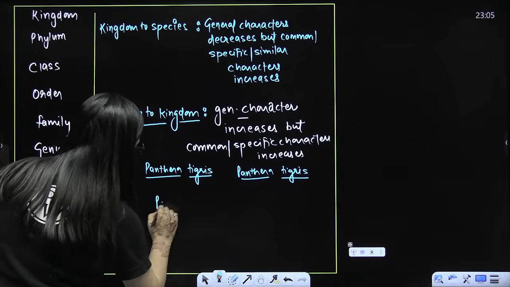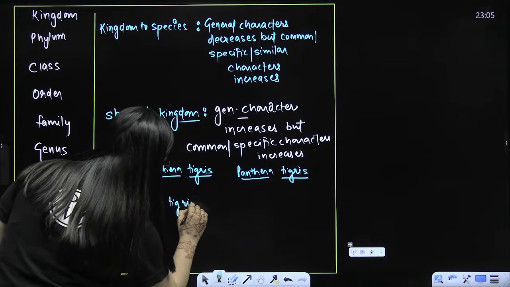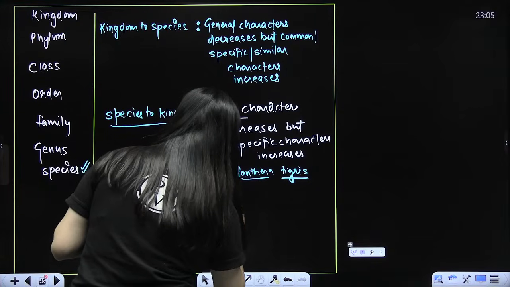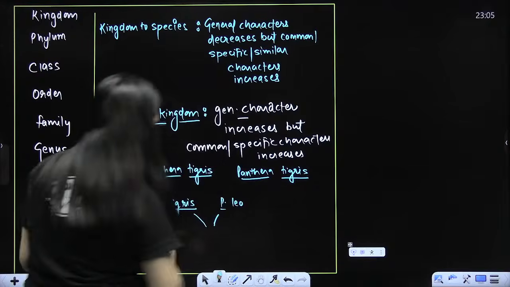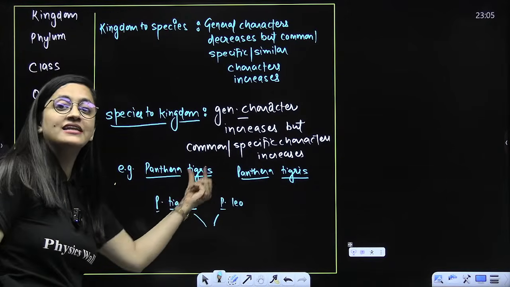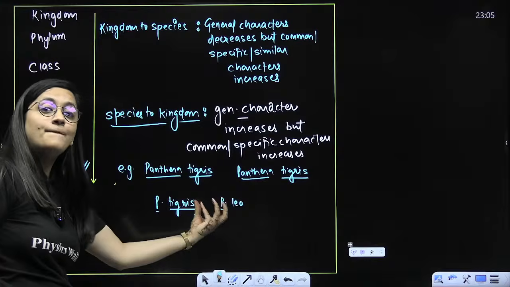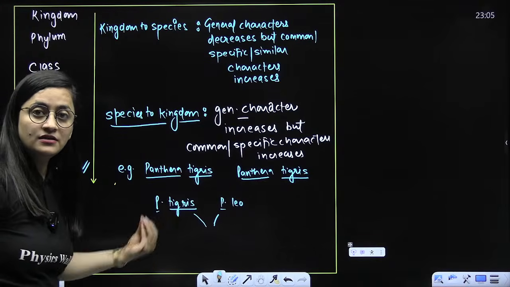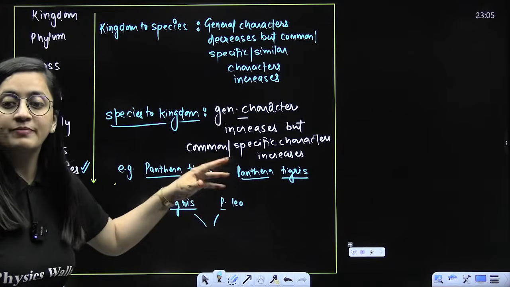But if I compare Panthera tigris with Panthera leo, in comparison to organisms of the same species, the number of similarities will be lesser.